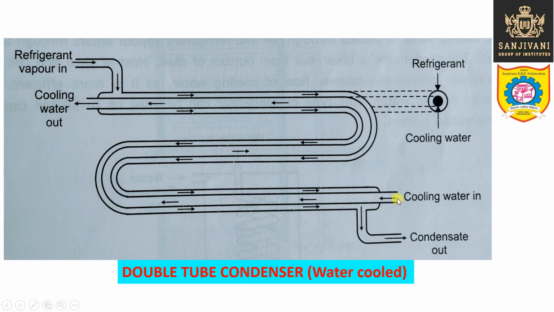Now the cooling water is entering from the bottom side and is leaving from the top side. So the warm water is going at the top and the cold water is entering from the lower side. When the water becomes warm, it automatically moves in the upward direction, right? And therefore the exit is at the top and the inlet of the cooling water is at the bottom, but the flow is in the opposite direction, so that the cooling is fast, but more water circulation is required in this type of condenser.